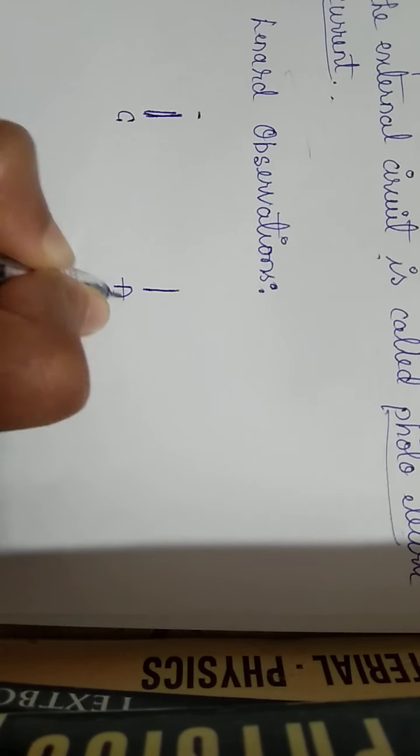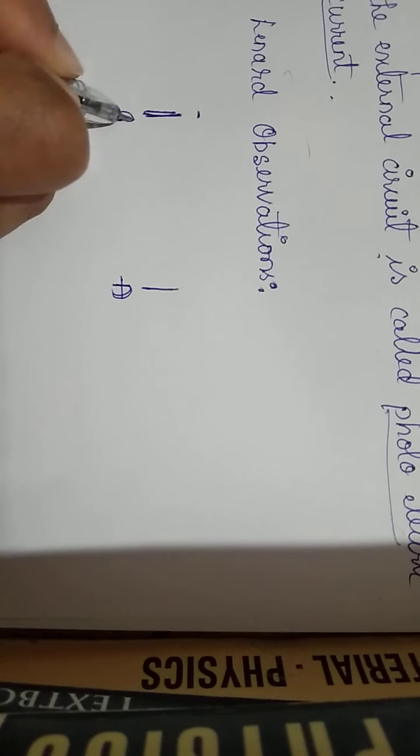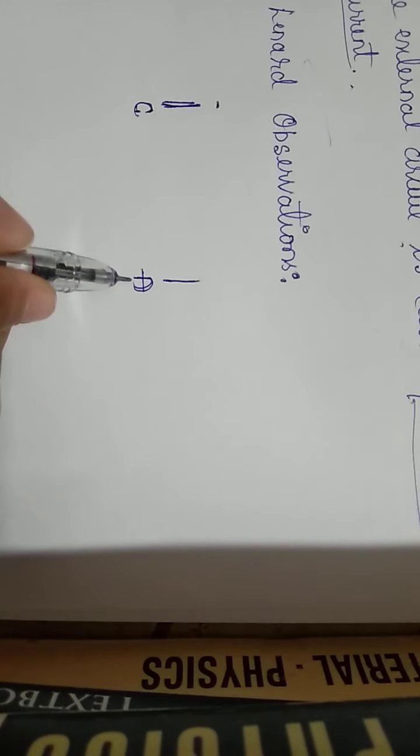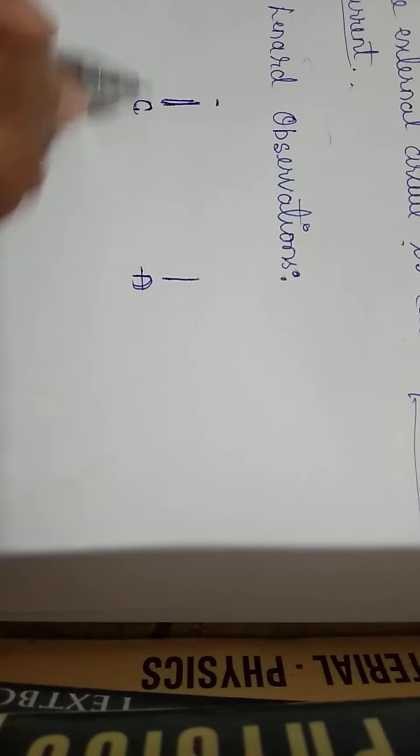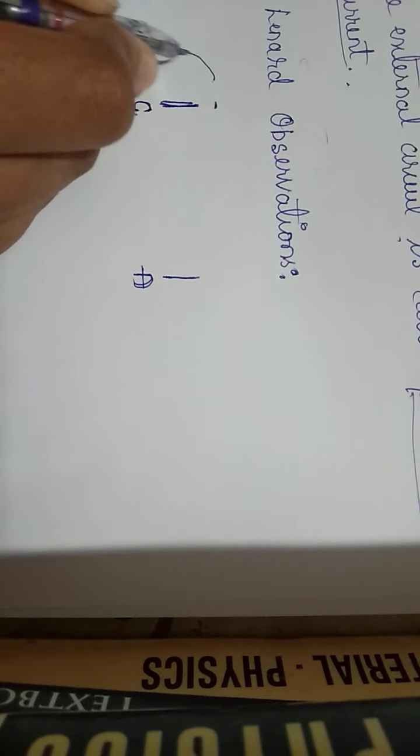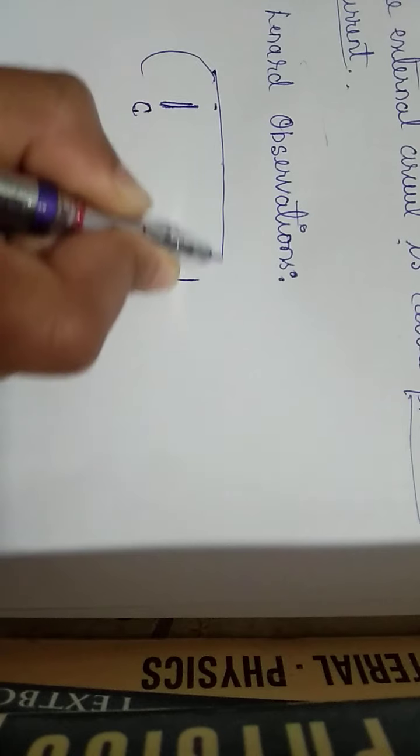He conducted an experiment in which he took two metallic plates. He called one plate the emitter plate and another the collector. Here C is the emitter plate, A is the collector plate. He kept these metallic plates in a glass tube.